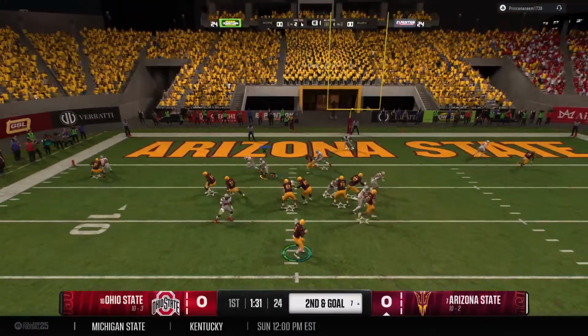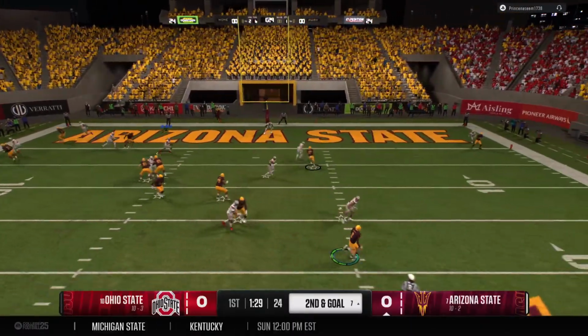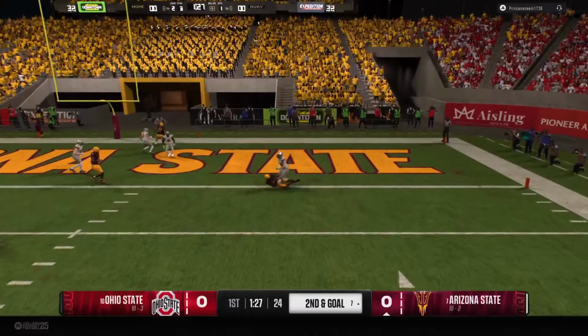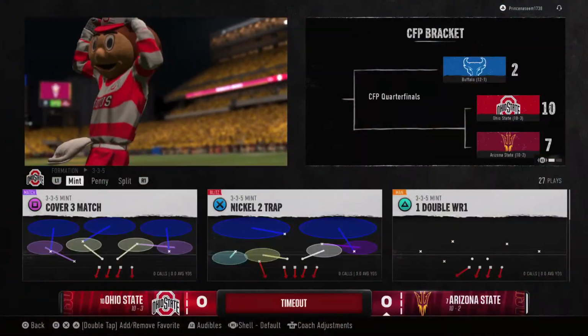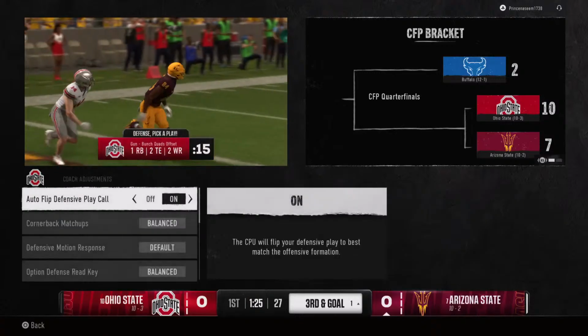Play action fake, looking to throw. He's moving out of the pocket now. On the run here. Lets it go. Receiver makes the catch. Timeout called by the defense. They'll go to the sideline and try to adjust.